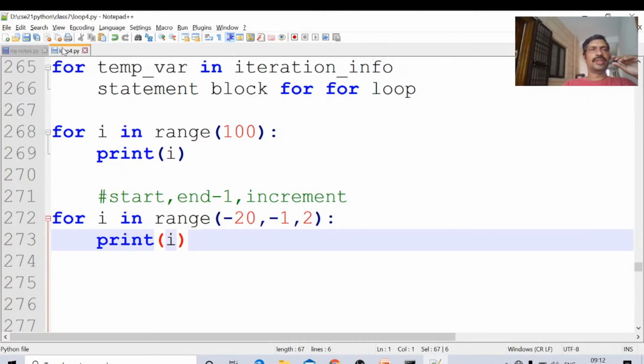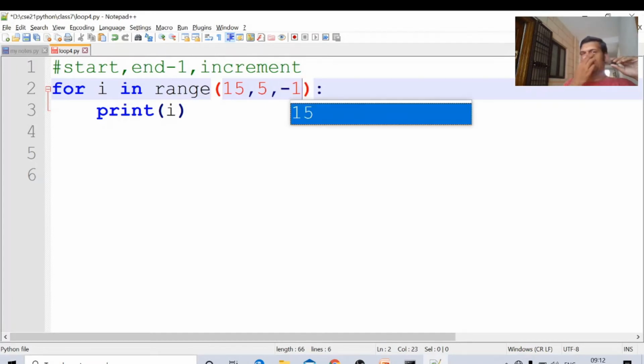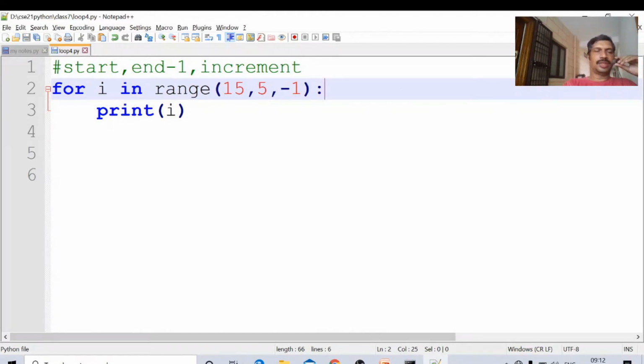Okay, I am expecting to print the values not from this number to this number. I want to print the numbers like 15, 14, like that. First one 15, 15 to 5. Every time I want to decrement by 1. Here we will take care. Here, going from a higher number to a lower number means the increment must be a negative number. Okay, Control S, Alt Tab.